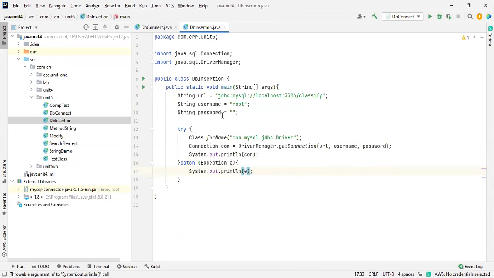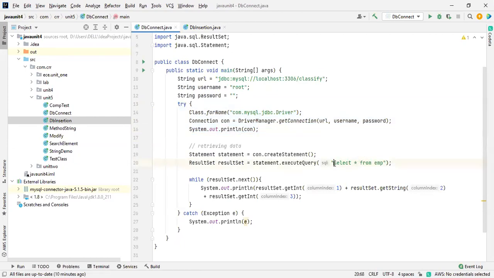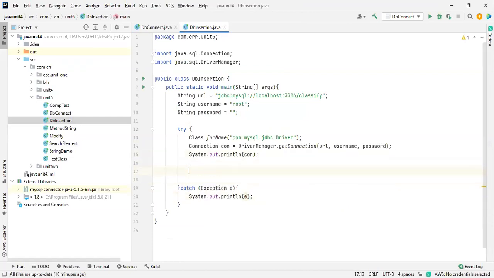All these things are common, there is no change at all. Here we made a selection, so we were selecting the data from the database. From here onwards, we have to write the code.